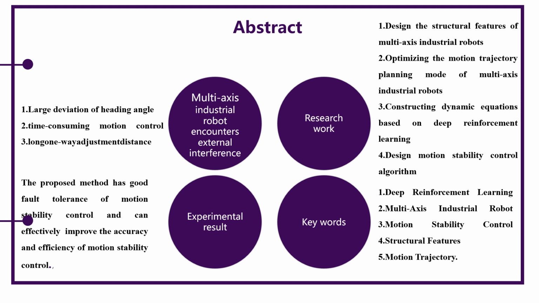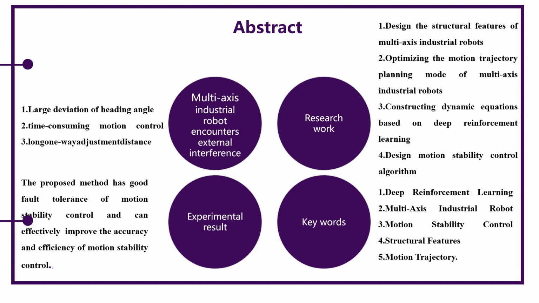In advance, the positive vector of the normal foothold of the foot end of the multi-axis introduction robot is calculated. Based on deep reinforcement learning, the dynamic equation is constructed and the motion stability control algorithm is designed by describing the change rate of the moment of the center of mass.